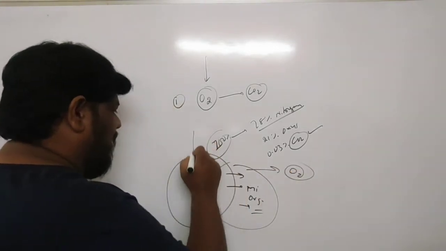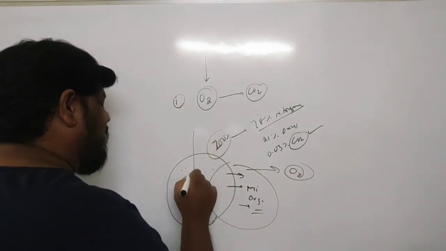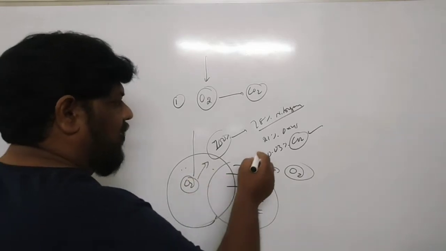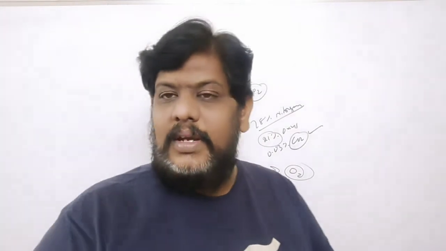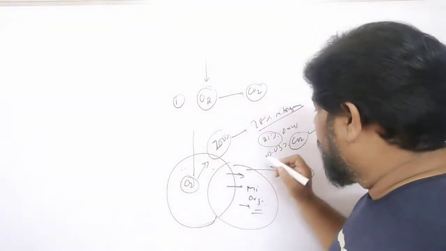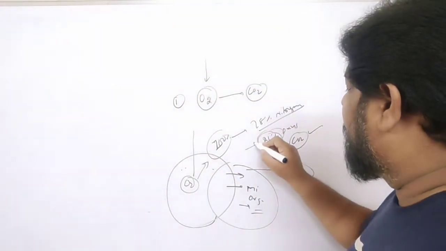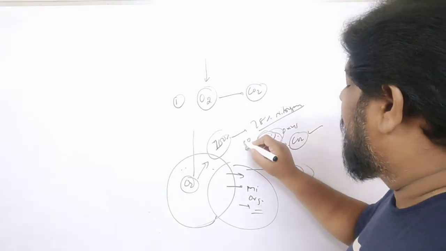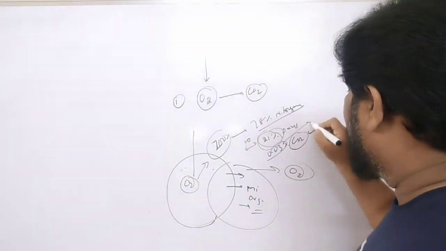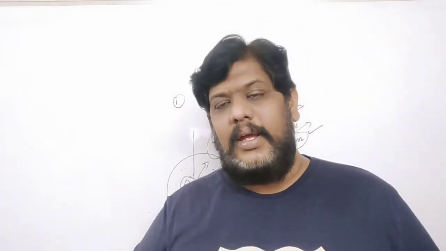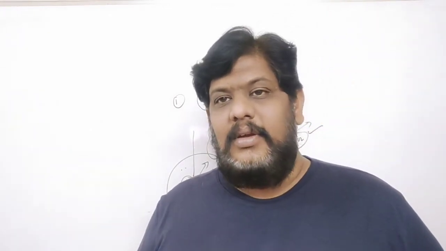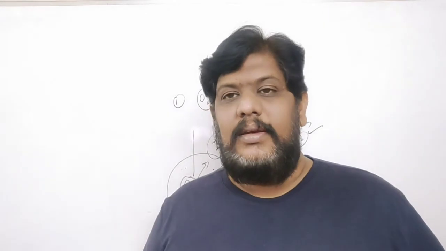So just imagine that if they are all taking the oxygen and giving out the carbon dioxide, do you think it will be 21% every time? No. So it will definitely change, and within no time, this oxygen will completely exhaust, it will be over, and carbon dioxide will increase. And if all the living organisms keep on taking the carbon dioxide, what will happen? Definitely all the organisms will die.